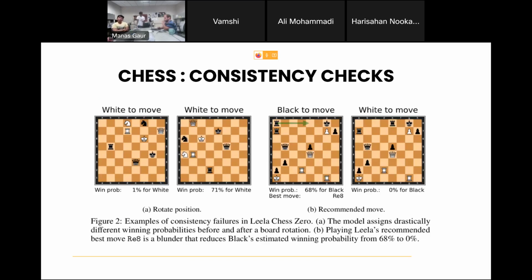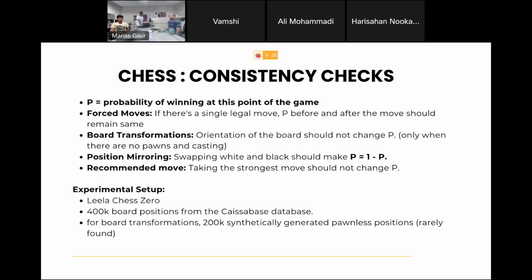So let's say there's a chessboard at this point of time, and I have an AI model predicting what should be done next. If I take the best right now, let's say my win probability is 68%, and if I take the best move that the AI model gives me, the win probability should not change, right? So that is also one consistency check they have. I'll just go through the 4 consistency checks.